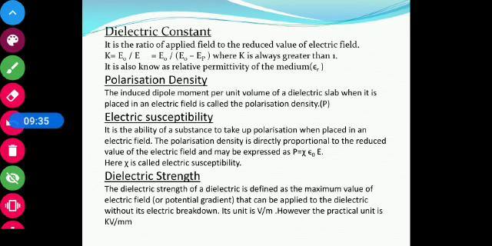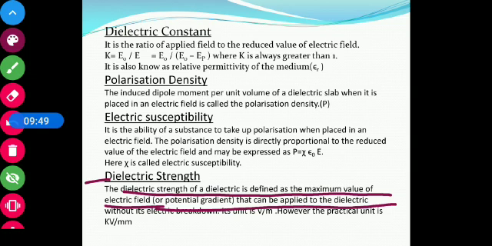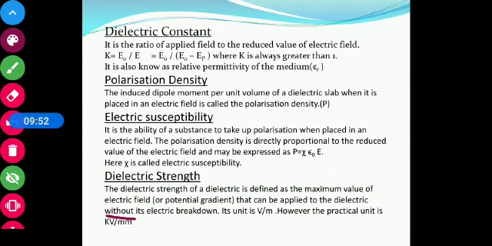Now the next term is the dielectric strength. The dielectric strength of a dielectric is termed as the maximum value of the electric field or the potential gradient that can be applied to the dielectric without its electric breakdown. So dielectric strength can be defined as the maximum value of the electric field that can be applied to the dielectric without its electric breakdown, and its unit is volt per meter, but the practical unit is kilovolt per millimeter.